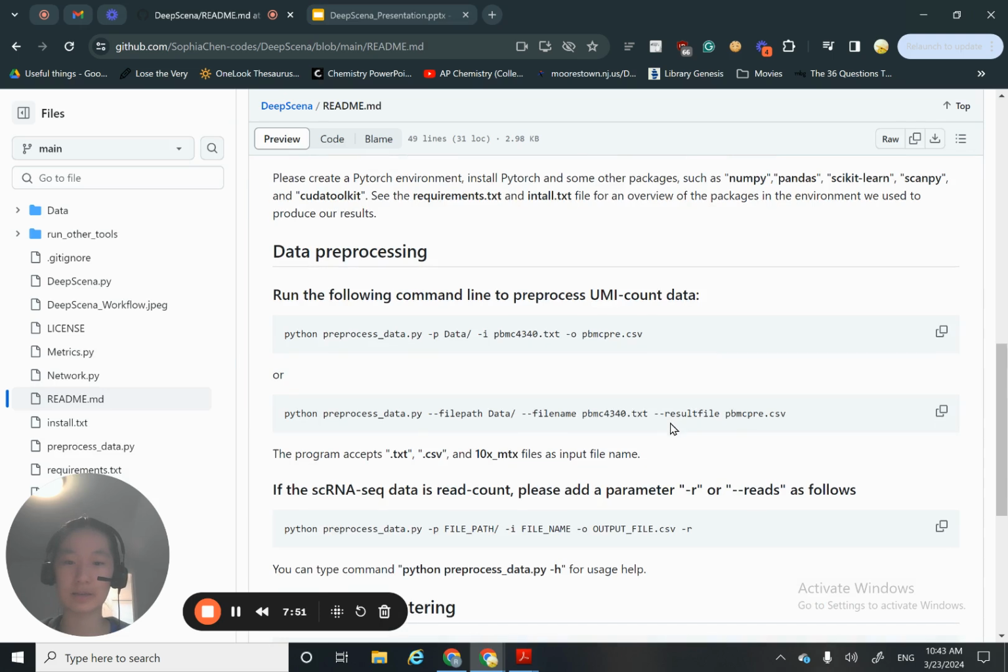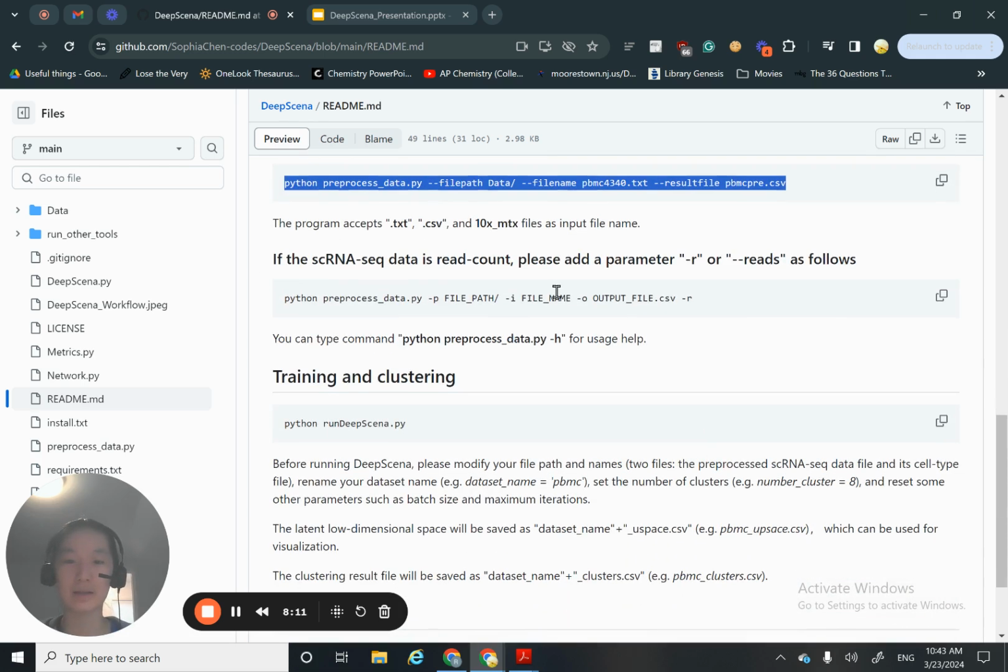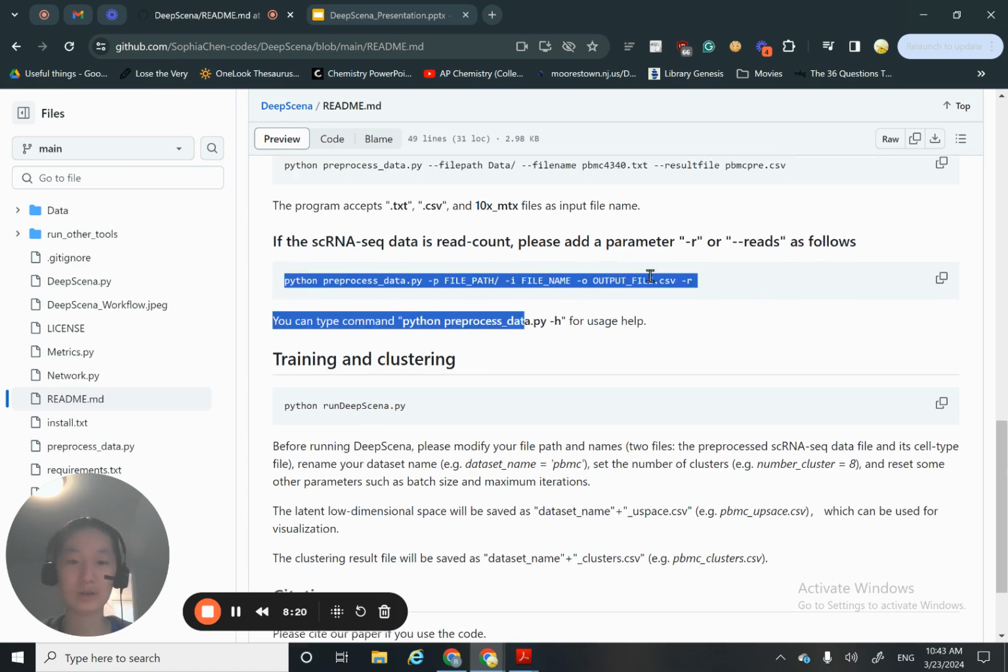For data preprocessing, please run the following command line to preprocess the UMI count data. Or you can also use this line. This program accepts txt, CSV, and 10x_mtx files as input file names. If the scRNA-seq data set is read count, please add the parameter -r or --reads as follows. You can also command python preprocess_data.py -h for usage help.